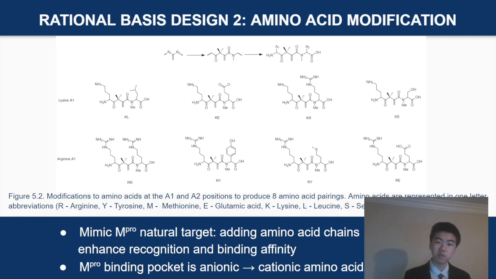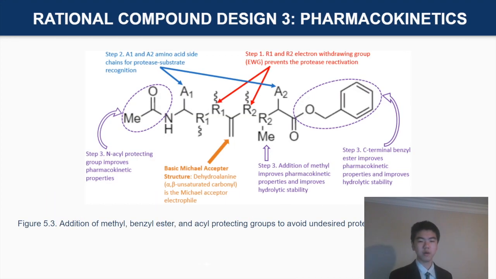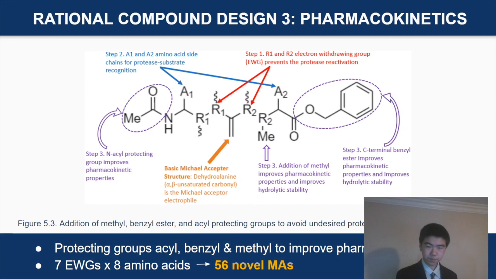This helps mimic the structure of a protein, so the compound and inhibitor is more likely to attract the main protease. In 2020, Sun and others reported that the binding pocket of the Mpro is anionic. Leads us to use something cationic. Here we propose 8 amino acid pairings, all of which contain the cationic amino acid lysine or arginine.